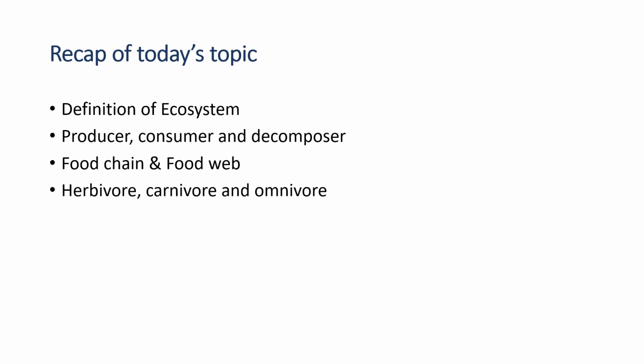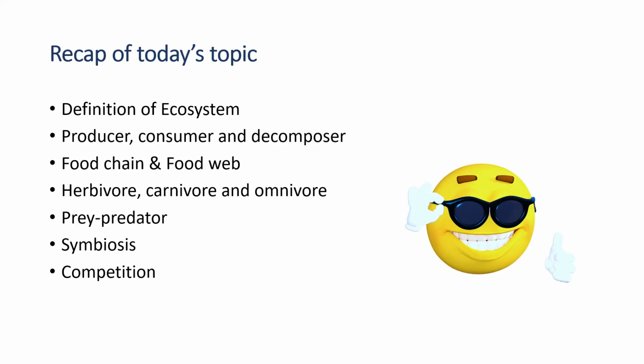Other than that, we also studied the diets of each type of consumer. The diets can be herbivore, carnivore or omnivore. And finally, we studied the interaction among organisms. The interaction can be divided into three parts. The first one is the prey-predator, second is symbiosis, and the third one is the competition. Alright students, we're done with the topic, and I hope that you have a clear understanding and also remember all the examples that we went through just now.